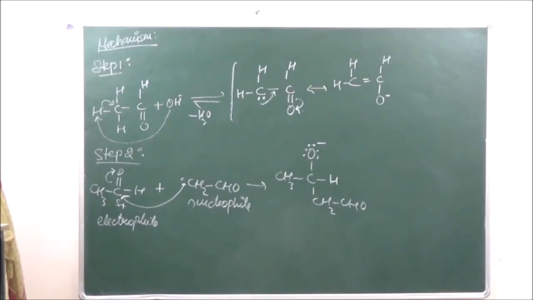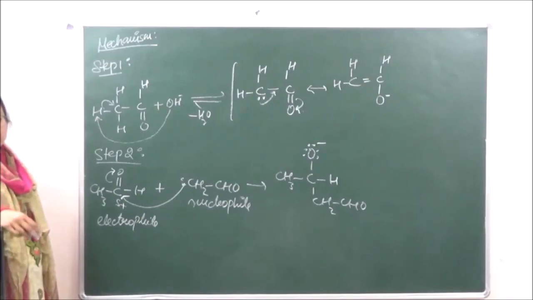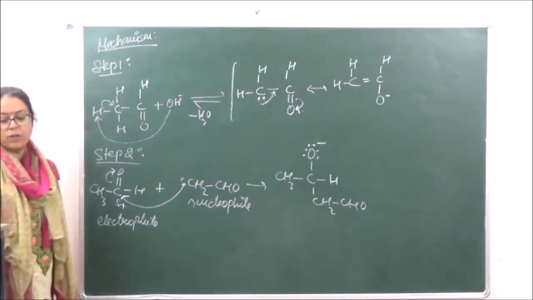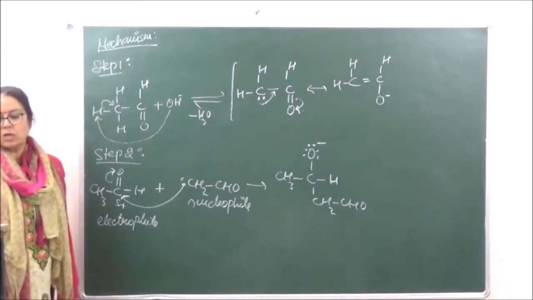Now this anion is going to lose a water molecule or it is going to lose a proton, right? And finally in step 3 we are going to get an enol. Clear? So this is what the mechanism of the aldol condensation is going to be.